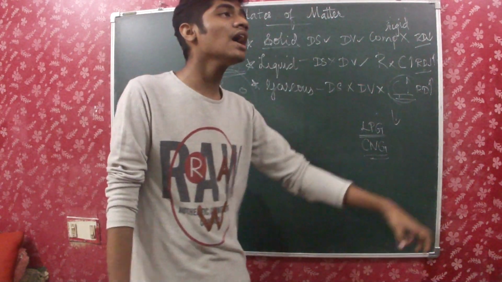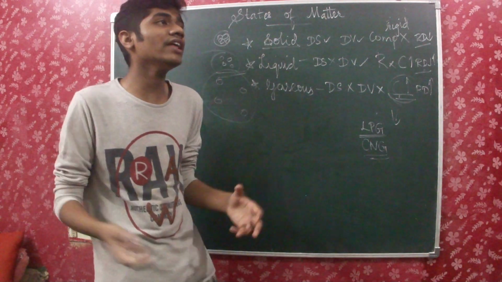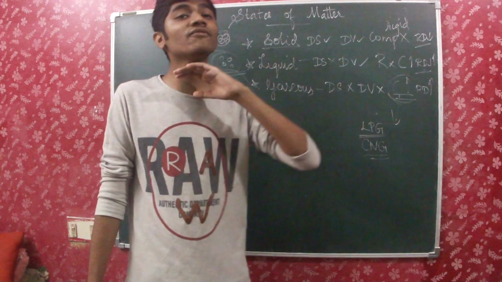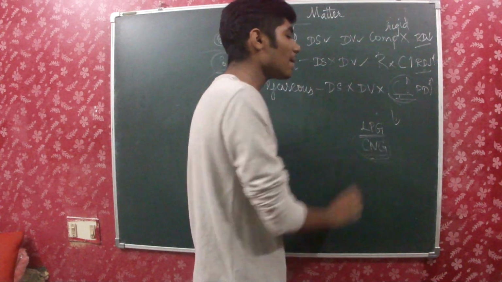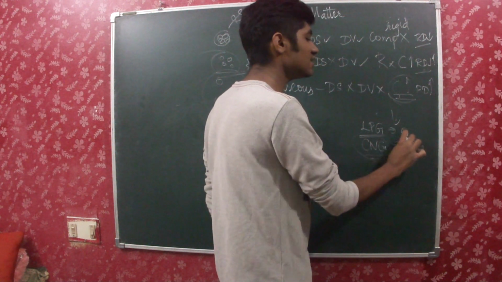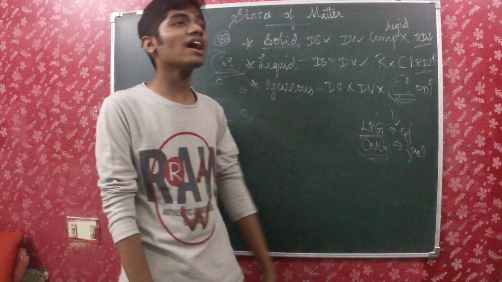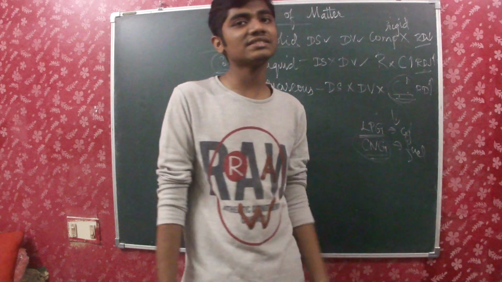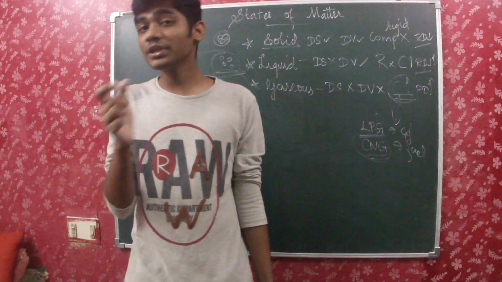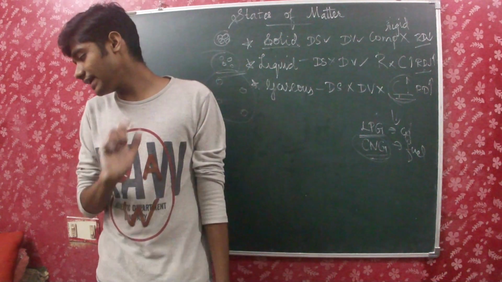So it's being compressed and it can be loaded in very big containers, and it can be transported to very large distances. That's why it's known as compressed natural gas, and it is used as a fuel nowadays. And then this is used in cylinders, right? So only because of its high compressibility, these types of gases are possible to be filled in cylinders and used as fuels.